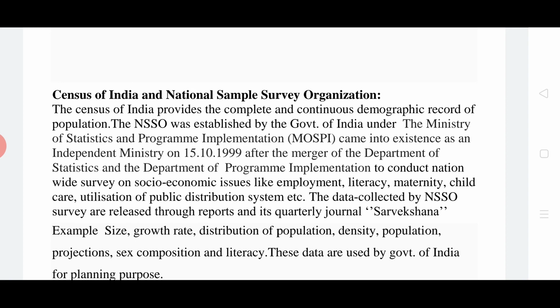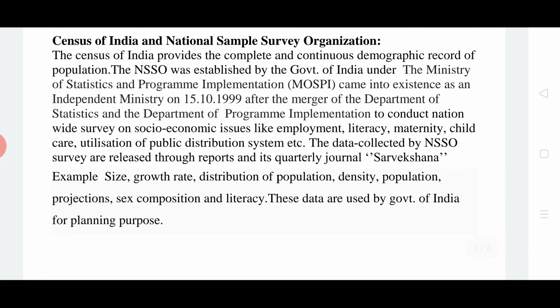Data collected by NSSO surveys are released through reports and its quarterly journal Sarvekshana. Examples: size, growth rate, distribution of population, densities, population projections, sex composition, literacy. These data are used by the Government of India for planning purposes and by other institutes for their research. You can check the MOSPI site, where you will find the details of different data.